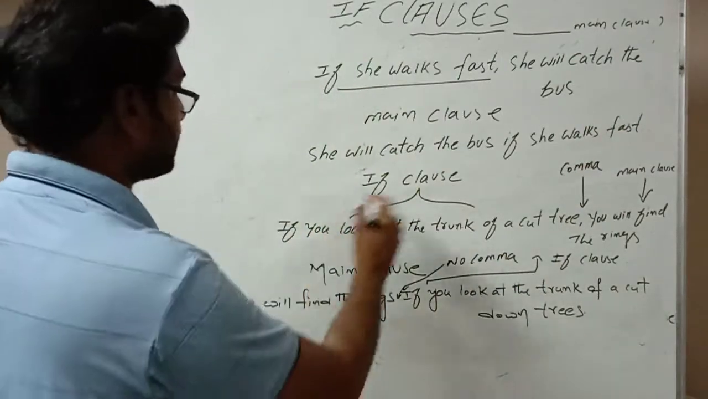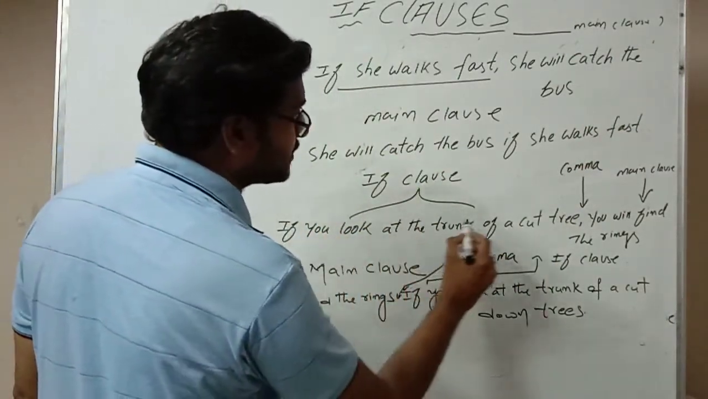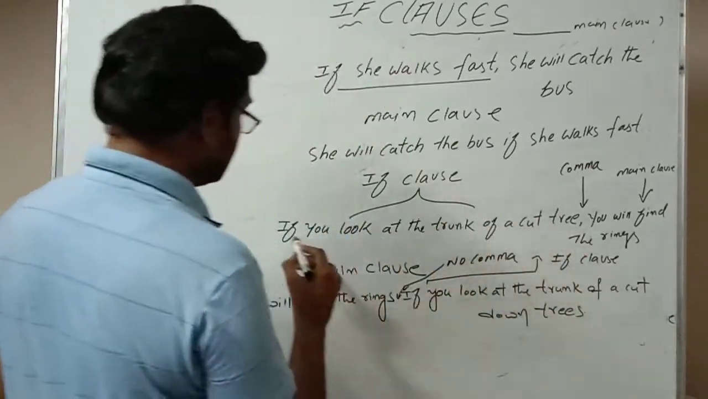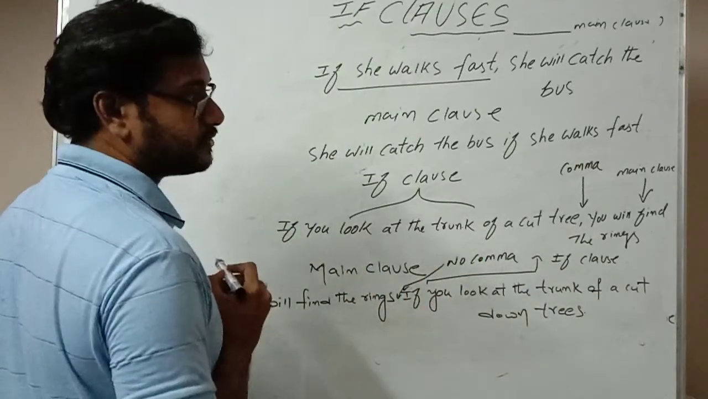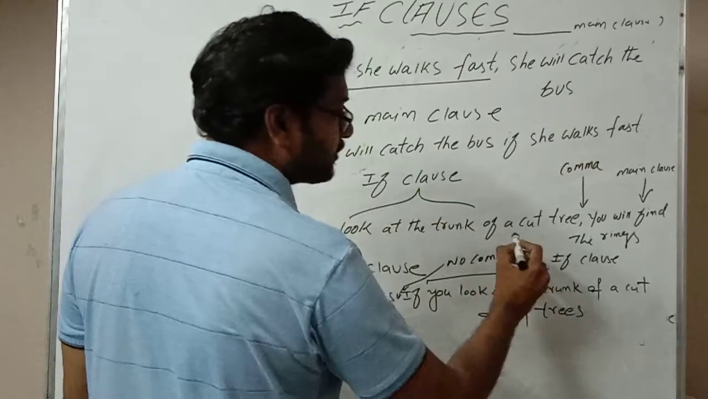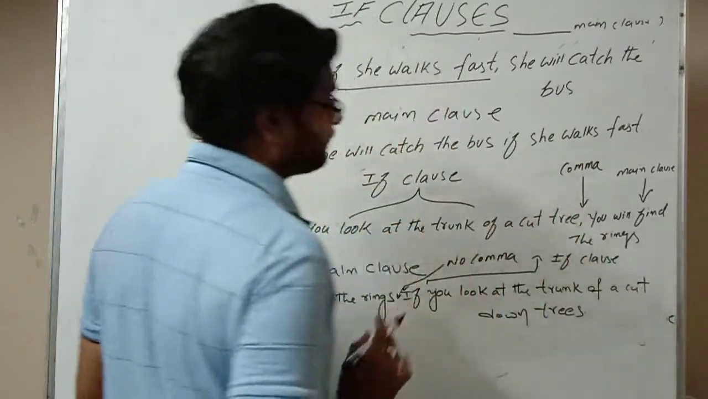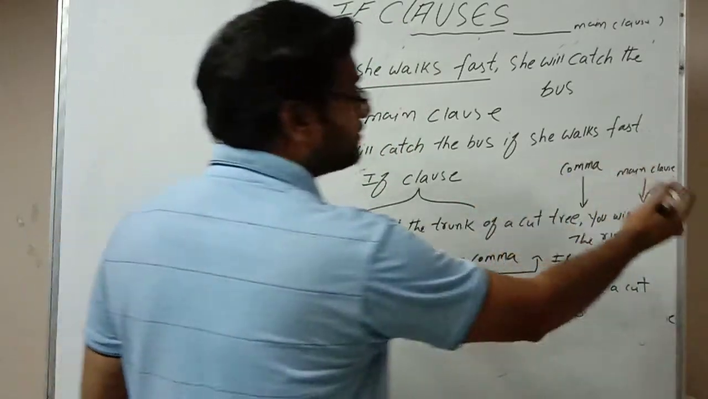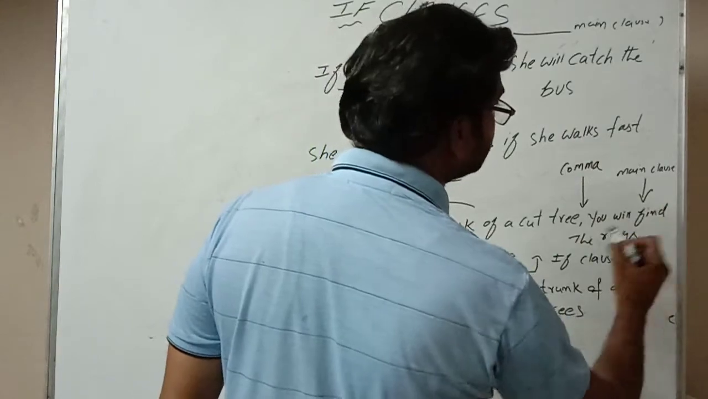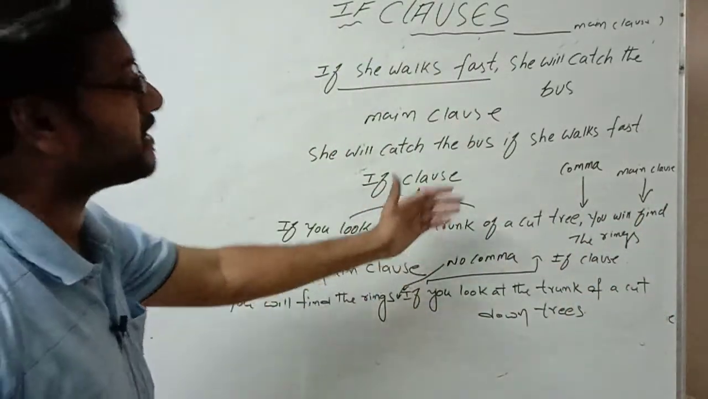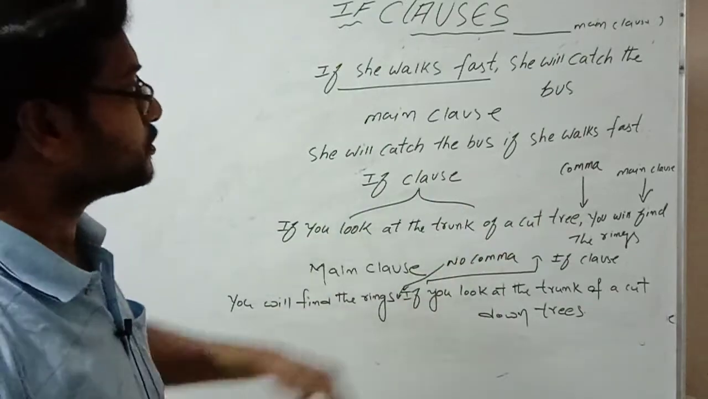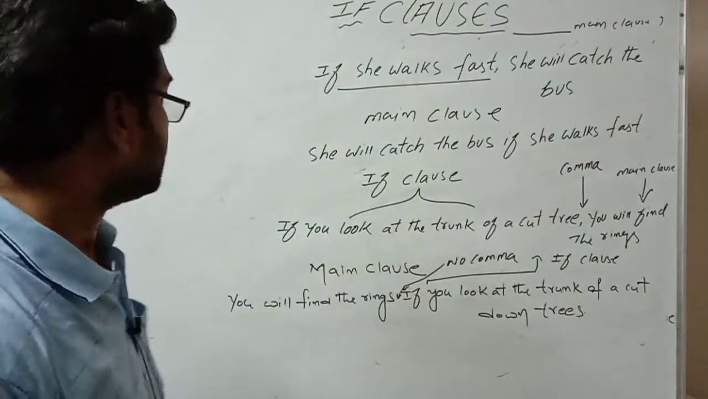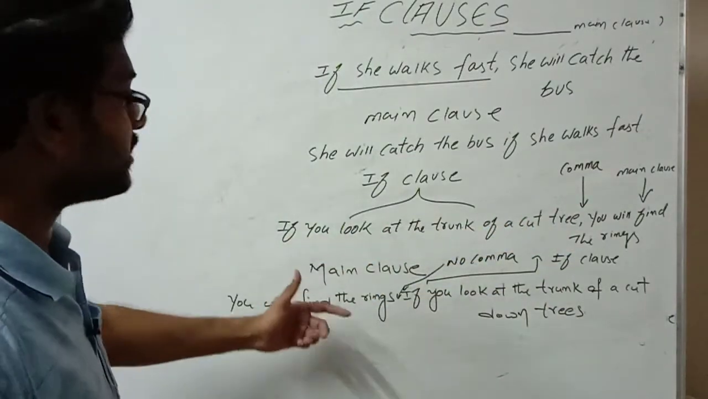Now look at this example: If you look at the trunk of a cut tree, you will find the rings. Here the sentence starts with the if clause, so after "tree" I placed a comma. Then the main clause: you will find the rings. Since the if clause comes before the main clause, I placed a comma.